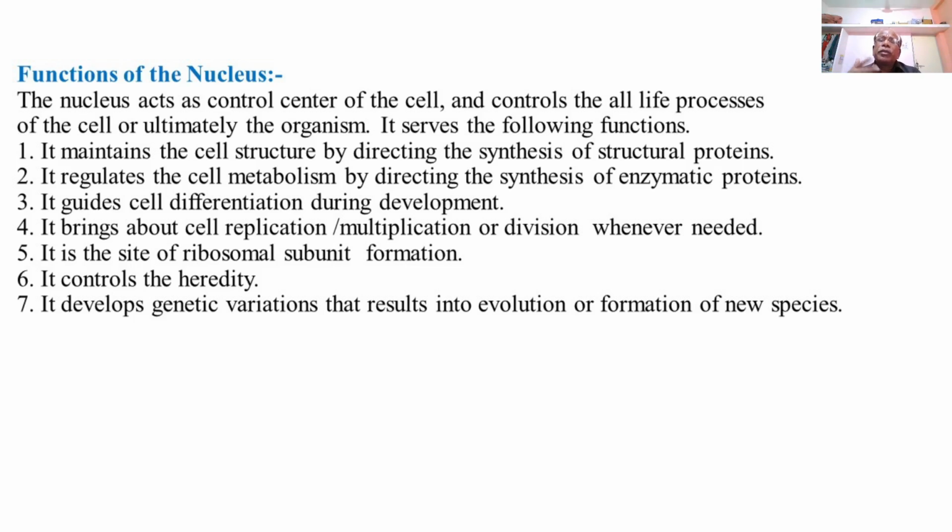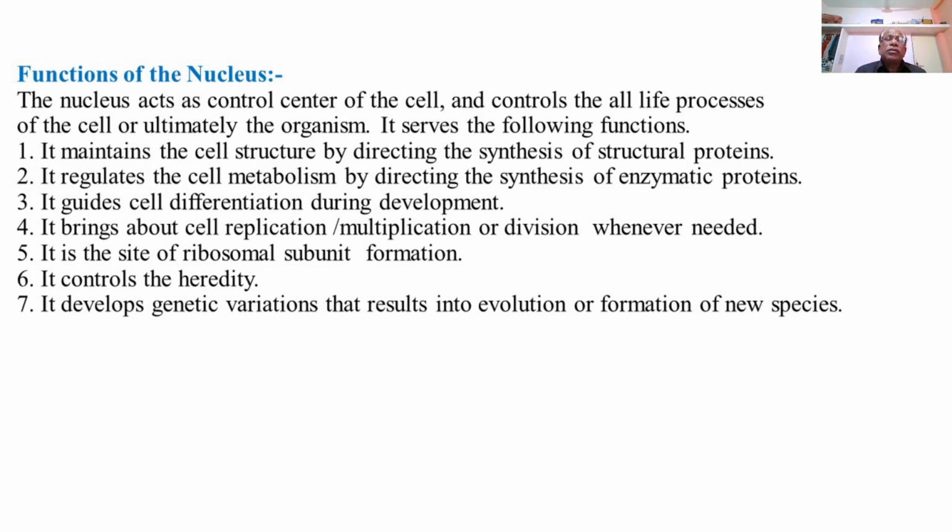So different activities happening in the cell or in the organism, so as to undergo growth or repair, during which there is cell division or cell multiplication, happen under the direction of the nucleus whenever needed.